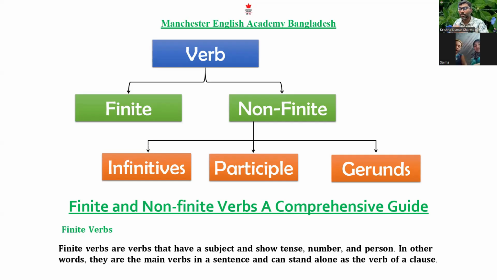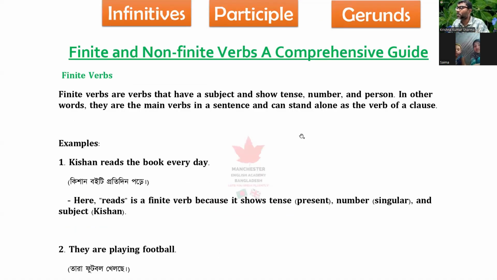Yes. So let me show you in detail. So what is finite? Finite verbs are verbs that have a subject and show tense, number, and person. In other words, they are main verbs in a sentence and can stand alone as a verb in a clause.